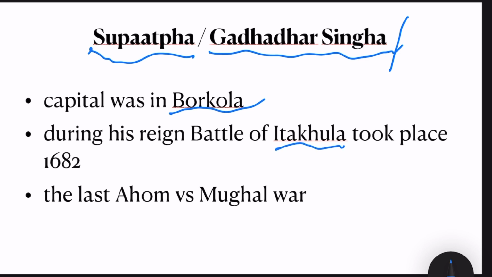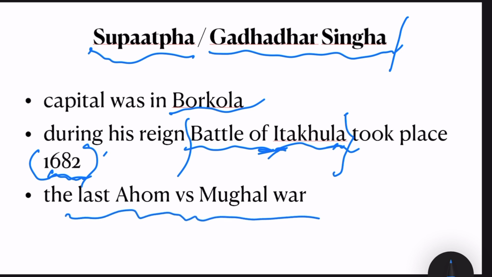This battle is very important because throughout the series of battles between the Ahoms and the Mughals, this particular battle was the last battle. The name of the battle is important, and it took place in the year 1682. Battle of Itakula in the year 1682, and at that time the Ahoms managed to chase away the Mughals, and the Ahoms were victorious. As I mentioned here, it was the last Ahom and Mughal war.